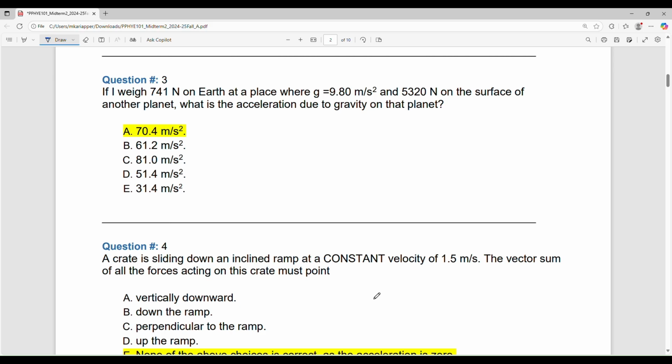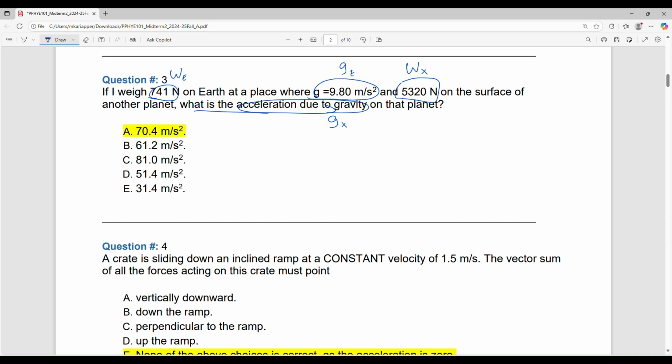There is a person. If I am the person, my weight is this when I am on the earth, and gravitational acceleration on the earth is this. And if I go to another planet, a very high gravitational acceleration, my weight in that planet, let me call it X planet, has increased a lot. And with this information, can I find the gravitational acceleration on that planet?